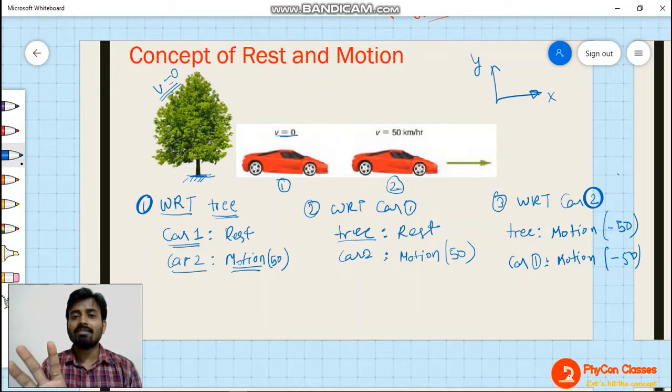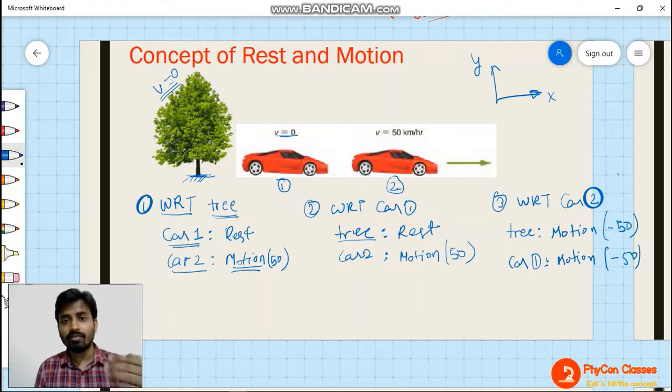So for a normal person who does not have an understanding of physics, this sentence might be wrong. Are you understanding? Normally we will say that the city is not moving, so we can't say that Bombay is about to come. No, that is wrong for a normal person. But according to physics, if your reference is the train itself, then you can say that Bombay is coming.